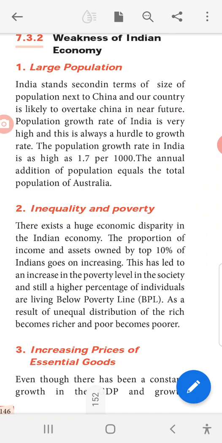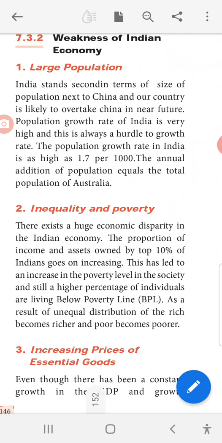The population growth rate of India is very high, and this is always a hurdle to growth rate. The population growth rate in India is as high as 1.7 per thousand. Okay, how much? Out of 1000, that is 1.7. The annual addition of population equals the total population of Australia.